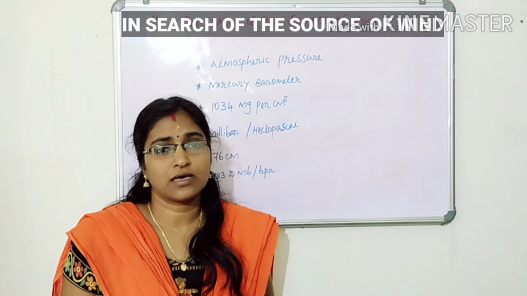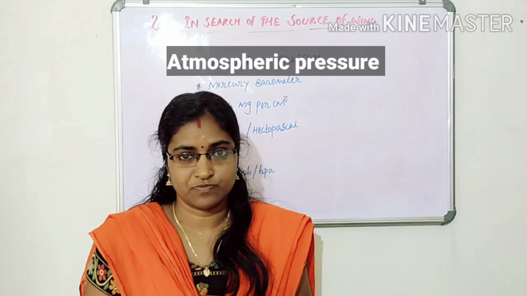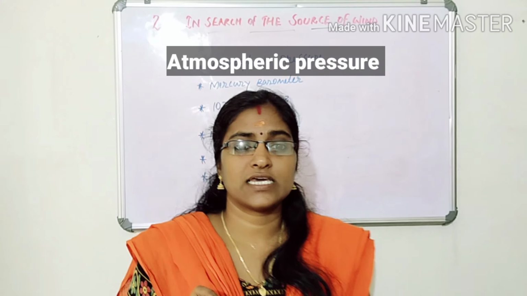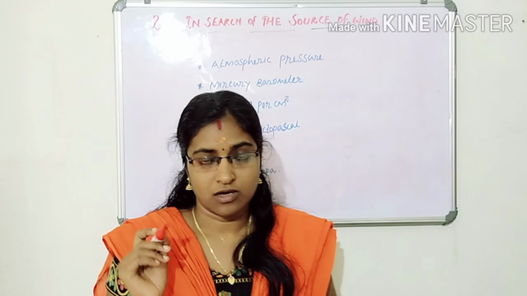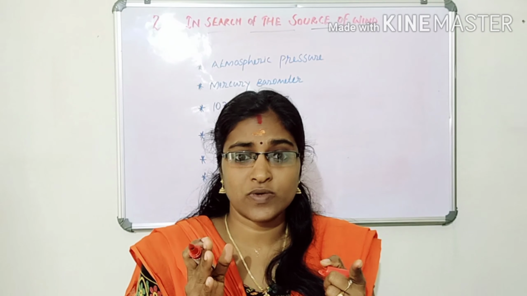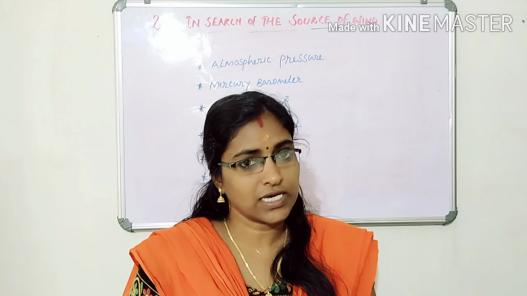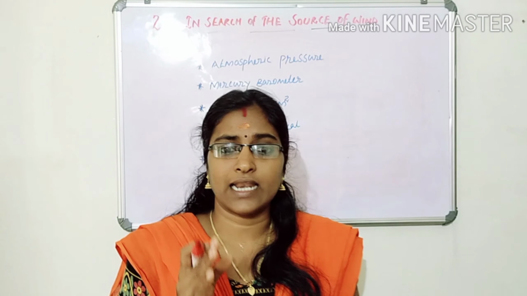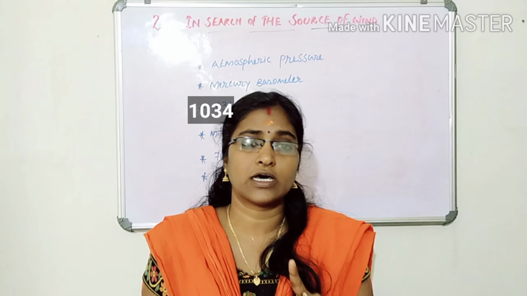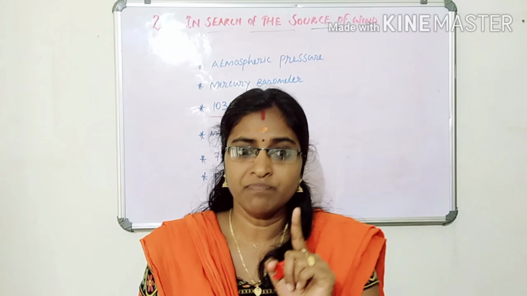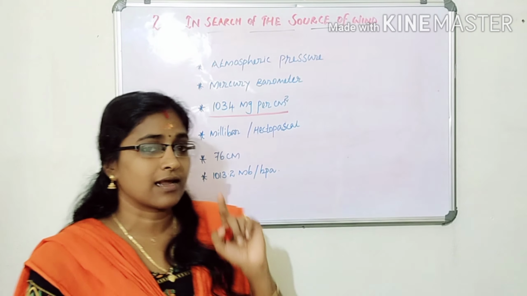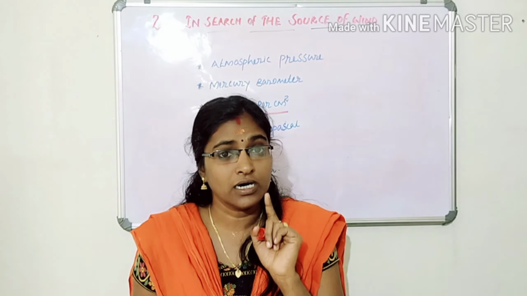The first topic, what is atmospheric pressure? The atmospheric pressure is the weight of atmospheric air. The air exerts an average weight of 1034 milligram per centimeter square on the Earth's surface. Remember, the air exerts an average weight of 1034 milligram per centimeter square on the Earth's surface.